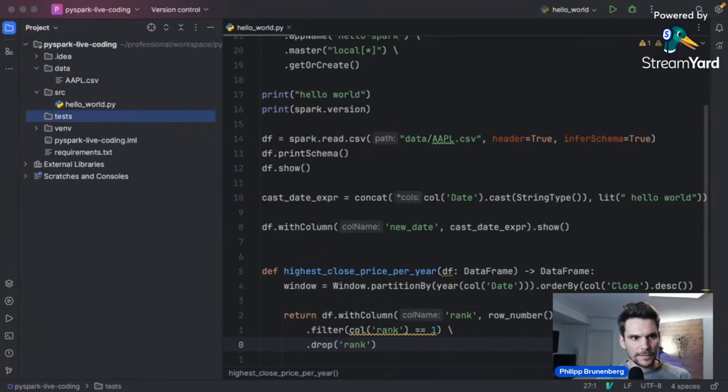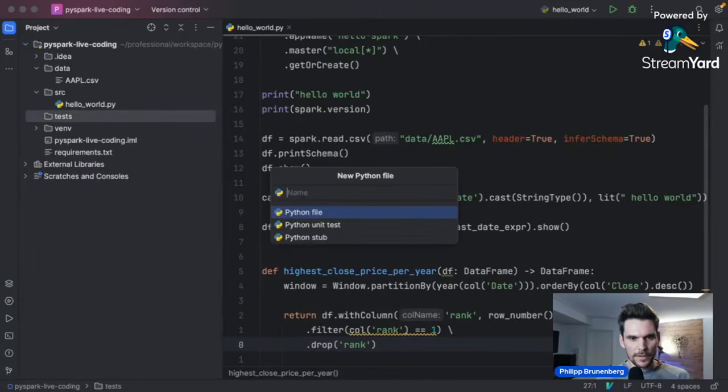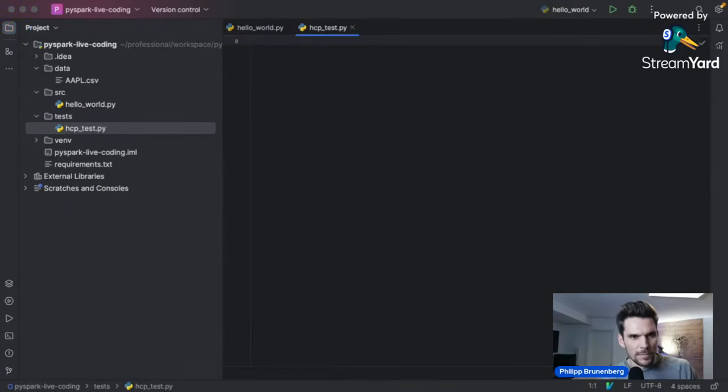I'm going to call it tests, and within there, I will create a Python file, and I'm going to call it highest closing price test.py. It would be better to write it out.